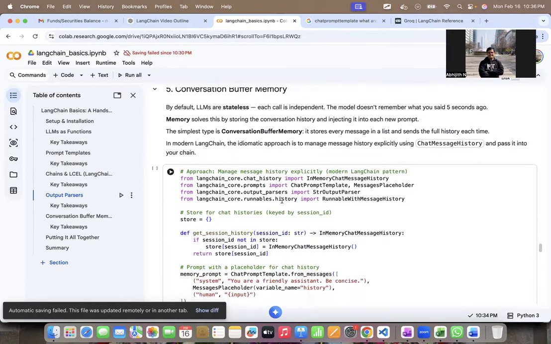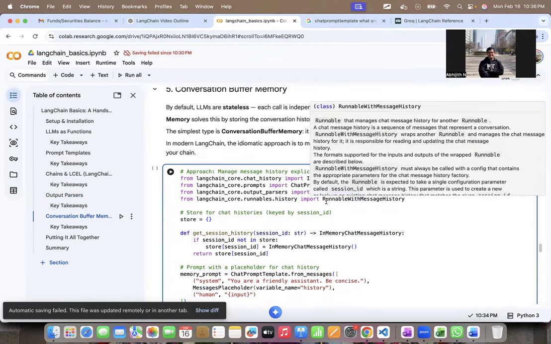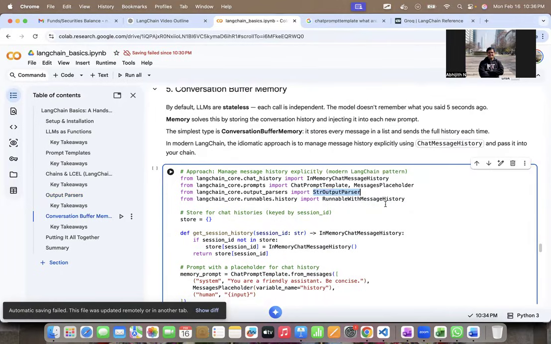So here, let's understand the approach which is used. I'm going to import in-memory chat message history. This is a class. Chat prompt template and message placeholder are basically ways to manage prompts. The output is a string output parser. And I have, from langchain core runnables.history, RunnableWithMessageHistory, which is a class.